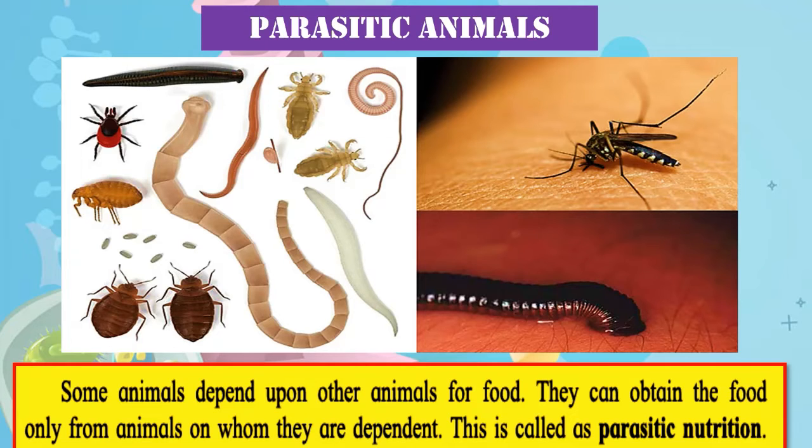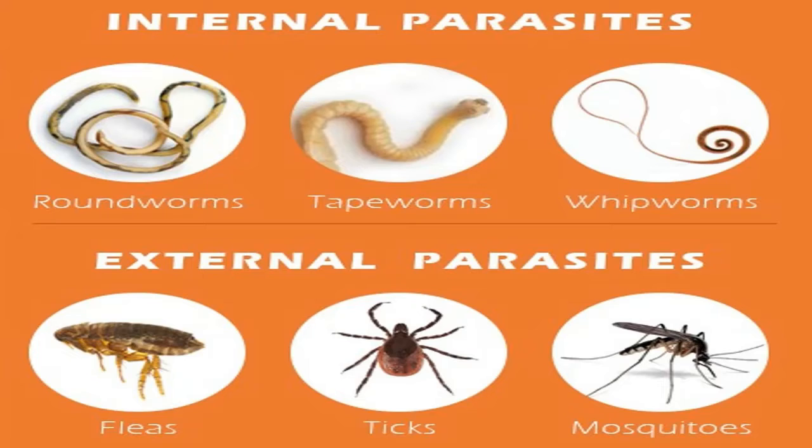Let's go further. Now there are internal parasites also, and there are external parasites as well in our body. There are some worms which are inside our body, like the tapeworm or the roundworm, whipworm. I'll show you all how these worms are actually harming and how they are removed. Whereas there are external parasites also like fleas, ticks, mosquitoes, bed bugs, etc., which live outside on our body and harm us. There are some parasites which are living inside our body and harming us, and they're getting nutrients from it.